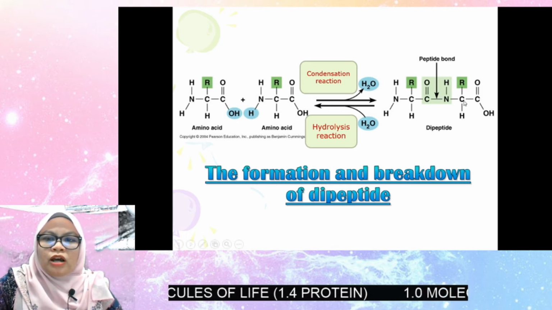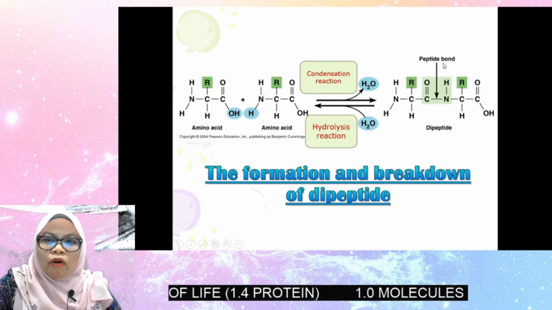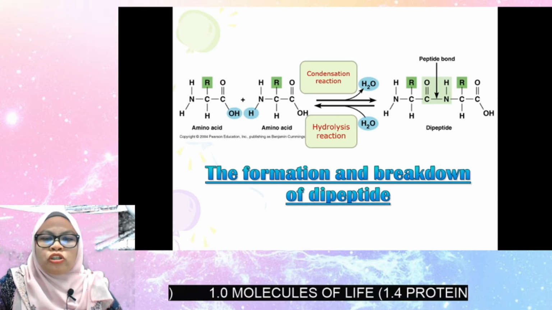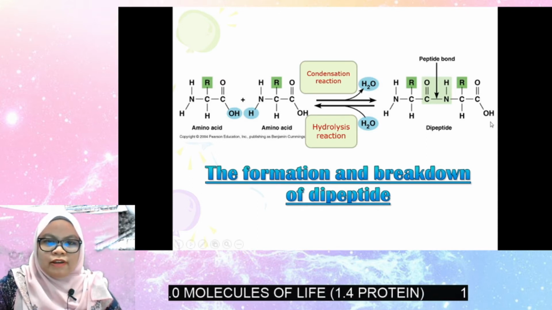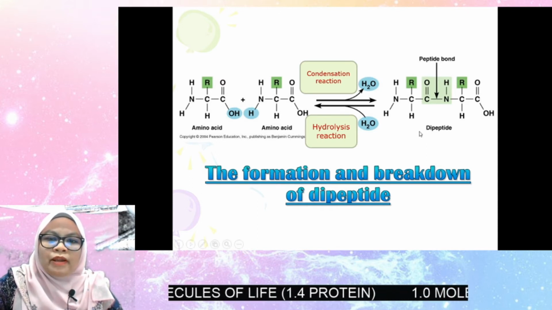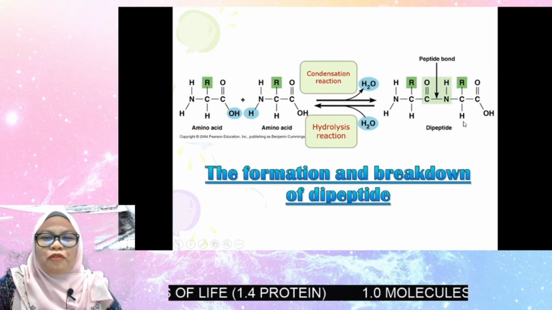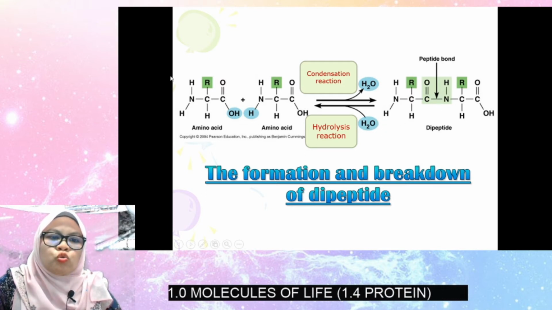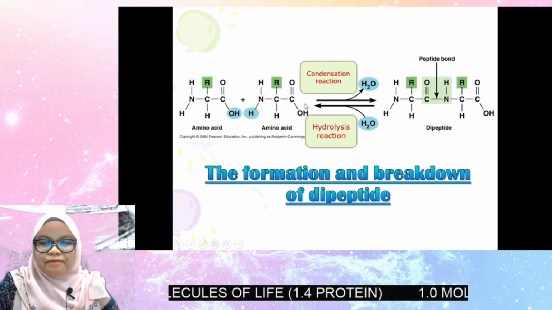The product is called a dipeptide. The bond that links two amino acids is called a peptide bond, and the side product is one molecule of water, not shown in this diagram. Breakdown of a dipeptide involves hydrolysis, where one water molecule is added to break the peptide bond. The product is two molecules of amino acid.